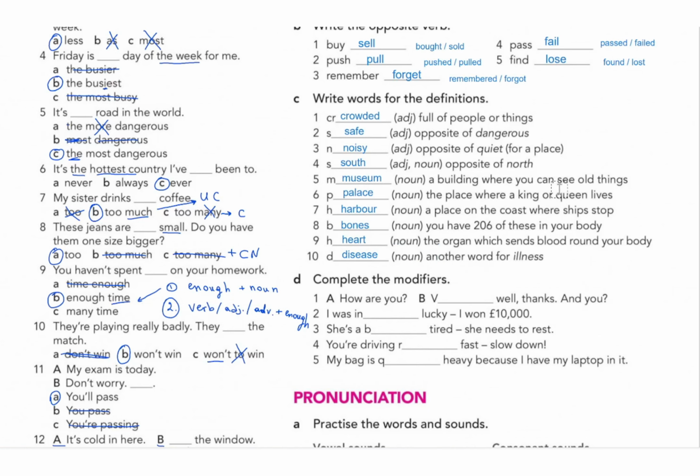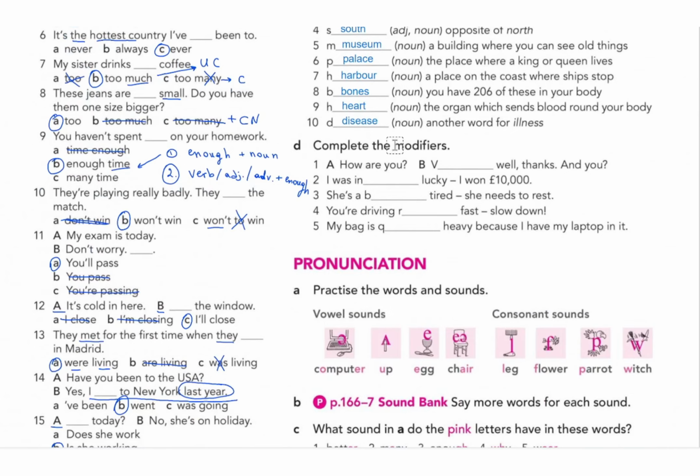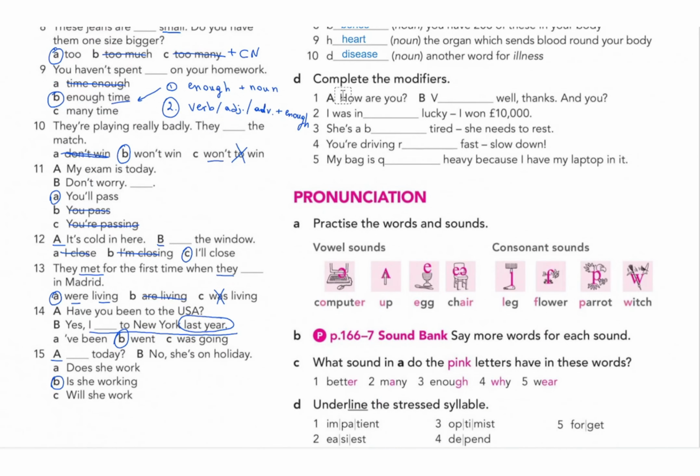That's it, guys. Exercise C is also done. Now vocabulary exercise D, complete the modifiers. The modifiers, as you know, like very, quite, incredibly, really, these words are modifiers. We use them before adjectives and adverbs. So exercise number 1 here, how are you? Be saying very well, obviously. So we're going to write down very well.